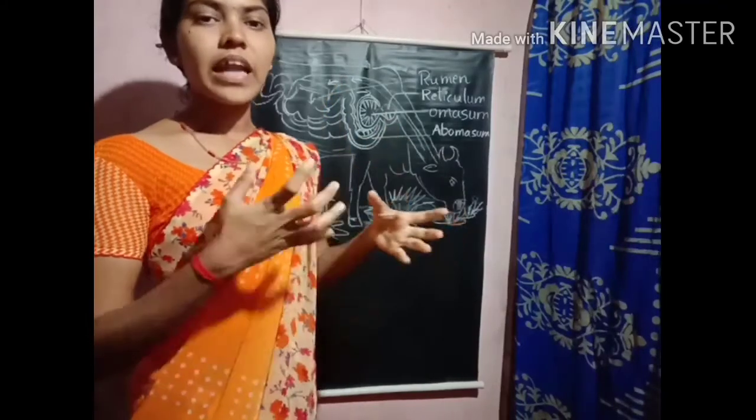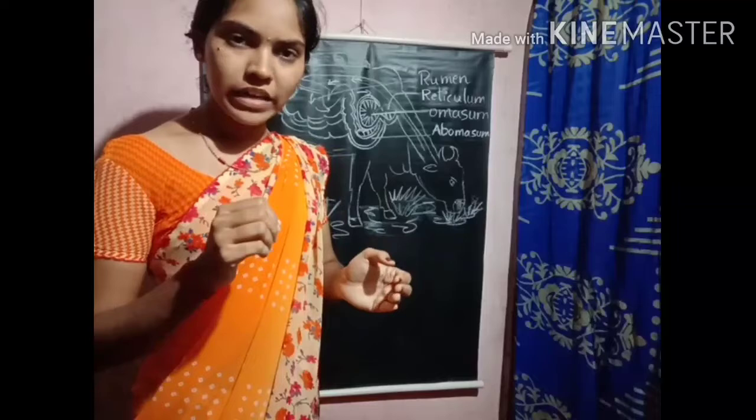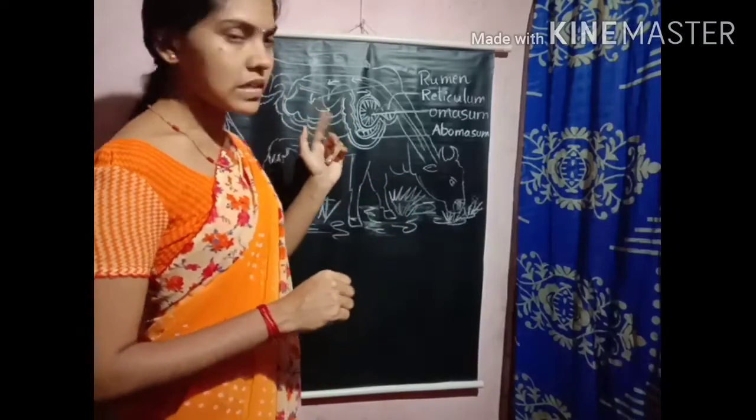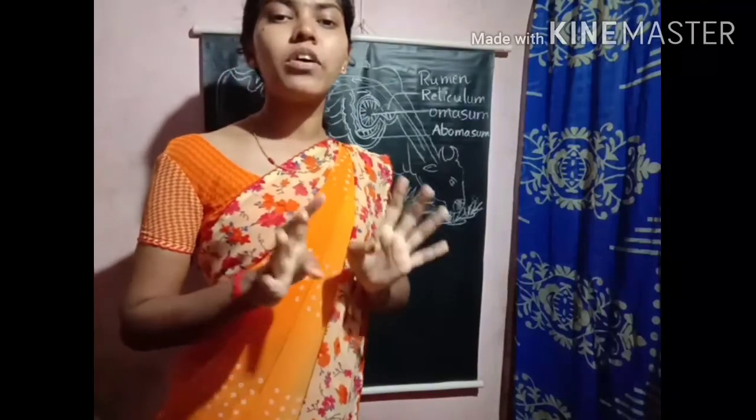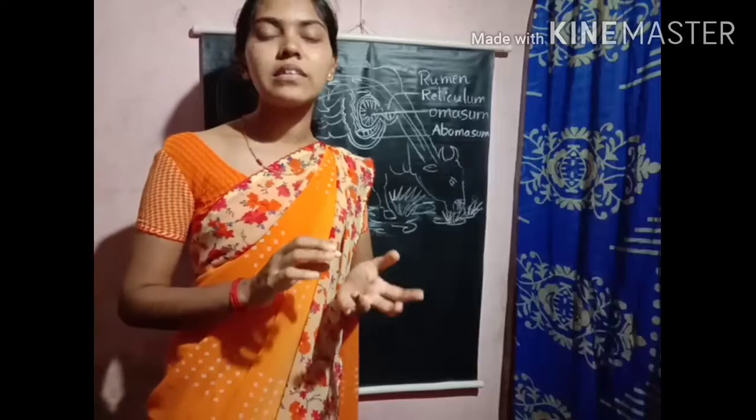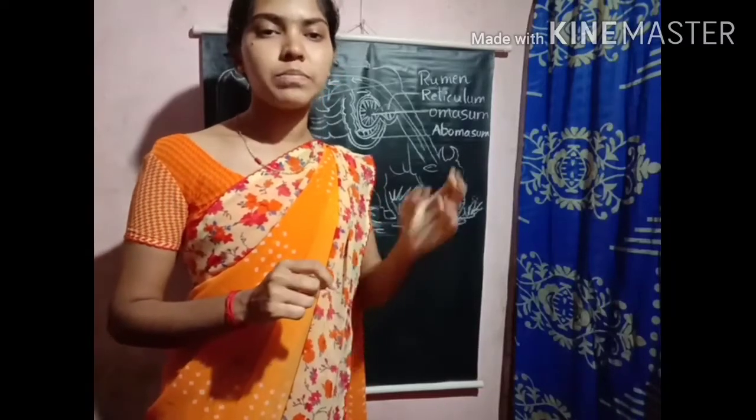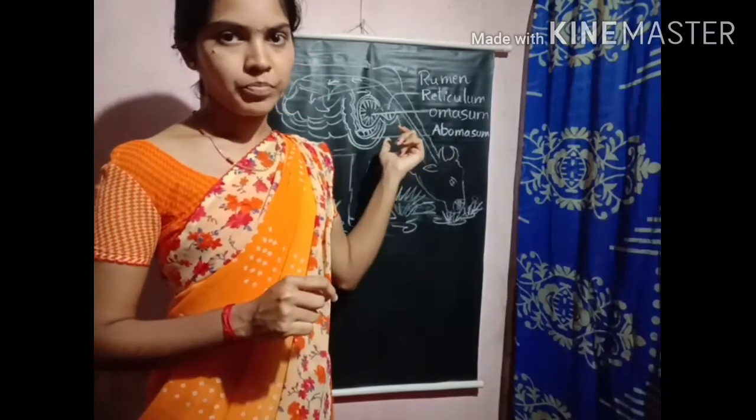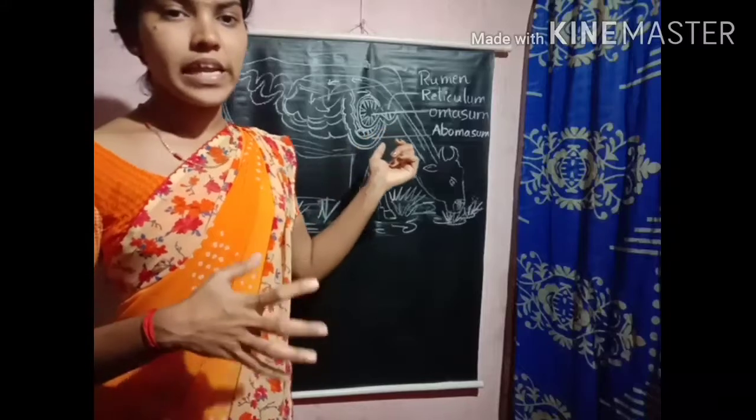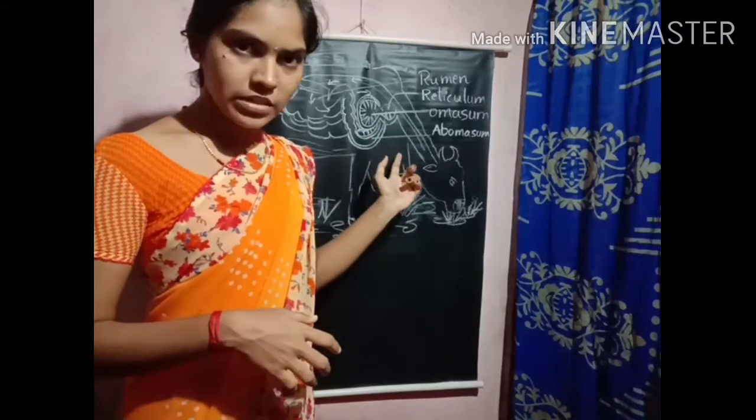The digestive system of these animals is quite different, okay? They have 4 chambers in their stomach. We can observe 4 chambers in the stomach. Either I can say there are 4 stomachs present in these ruminants. Now let us discuss in detail how the digestion process takes place in cattle.